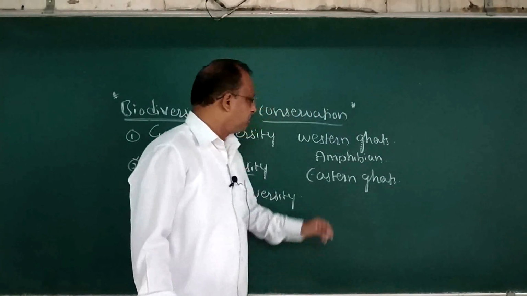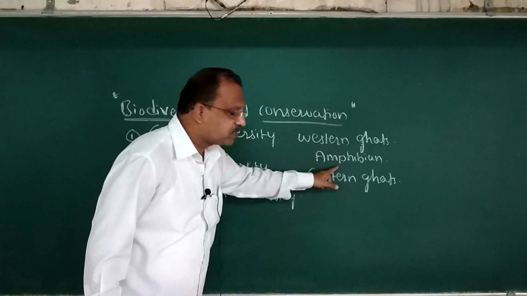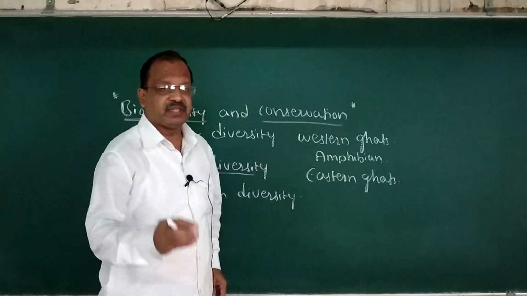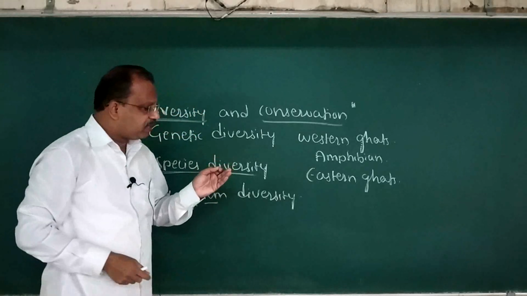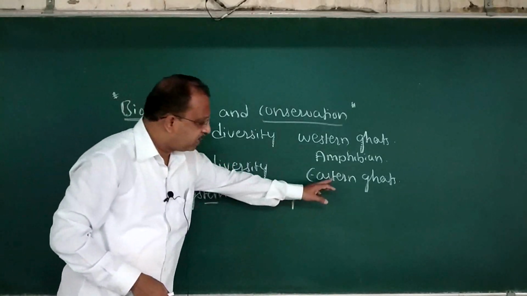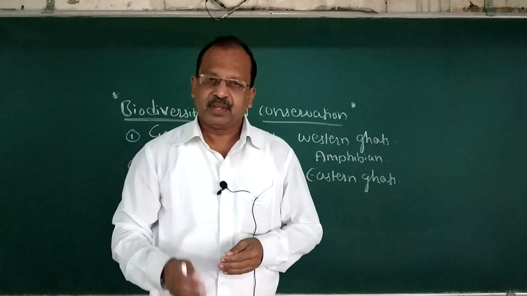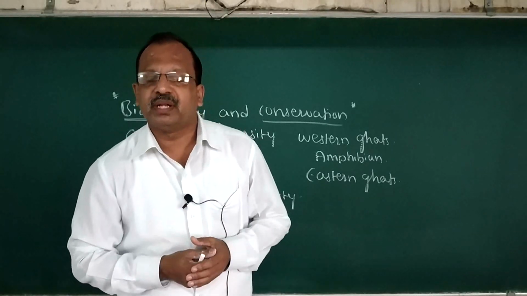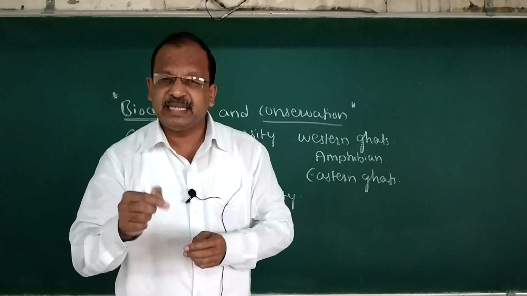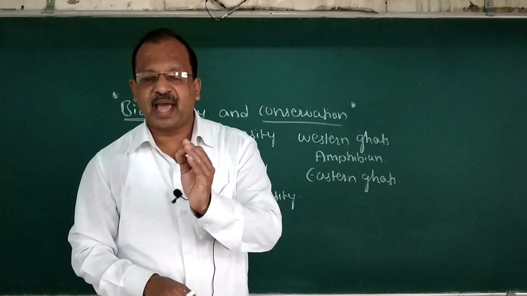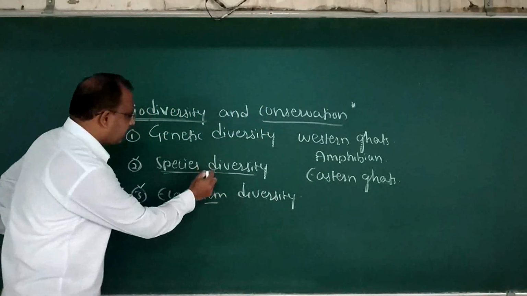I'll provide one example. Western Ghats has more amphibian species diversity when comparing with Eastern Ghats. You know, amphibians have a dual nature. They have the capacity to survive both on land and in water. An example is Rana tigrina, or you can remember frog as an example.